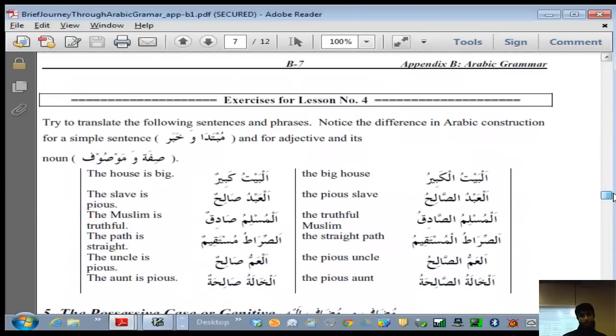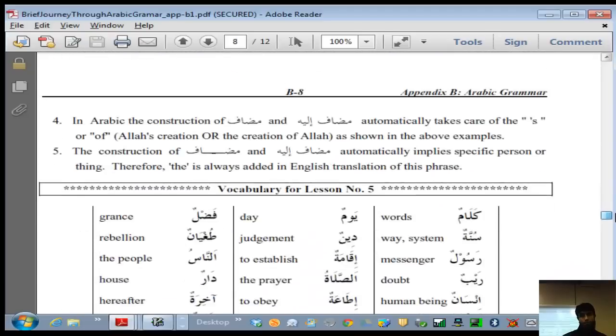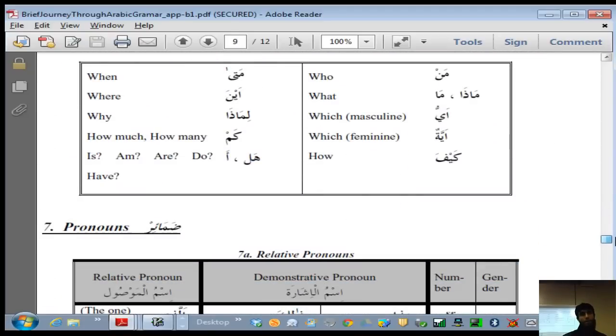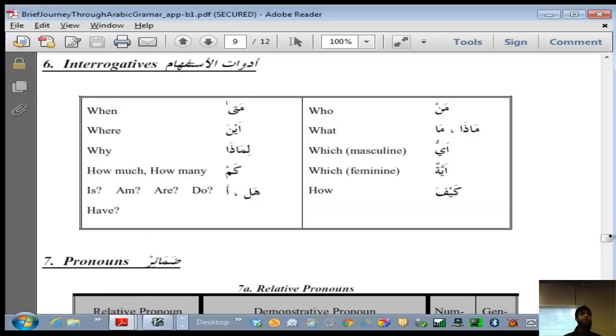Then we are coming on this topic of these very frequently used words for questioning. So this is very frequently you see it in Quran. So they are all compiled together for you. This is on page number 9 of this PDF. So you have man, which is who, and then you see ma or mada coming for what, and you see ay coming for which. Right?